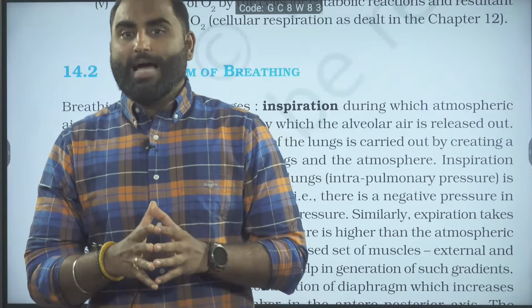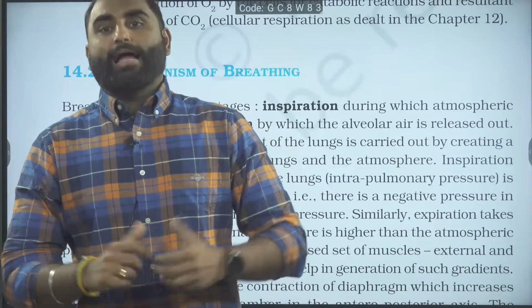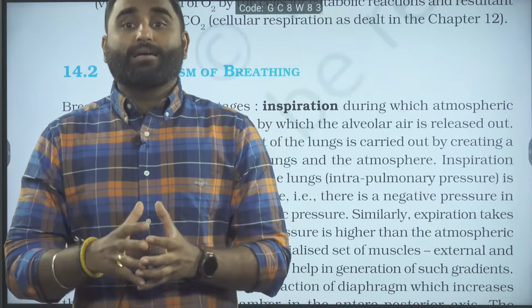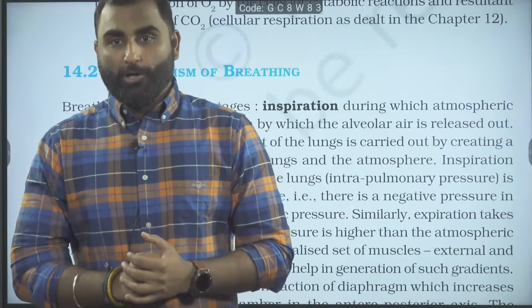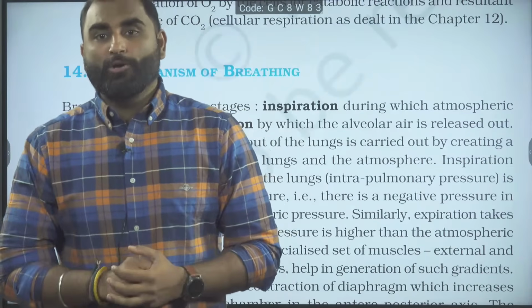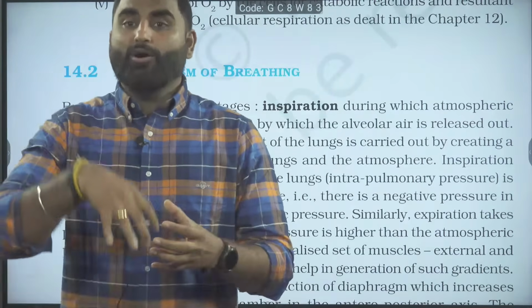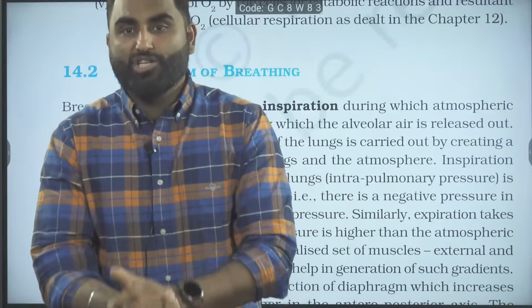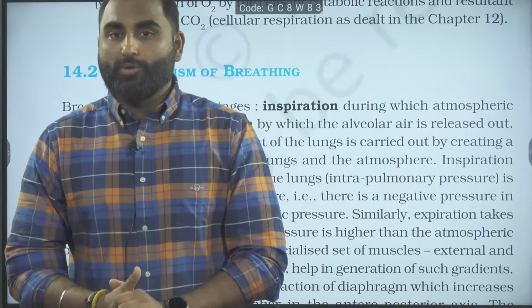Now suddenly what is happening, as the diaphragm is getting again back to dome shape and the rib cage is coming down and inwards, that creates what? That creates a decrease in the thoracic volume. There is a decrease in thoracic volume due to which the pressure inside the lungs will increase. Already your lungs are filled with air, the pressure will increase and the air will rush out. Are we clear?